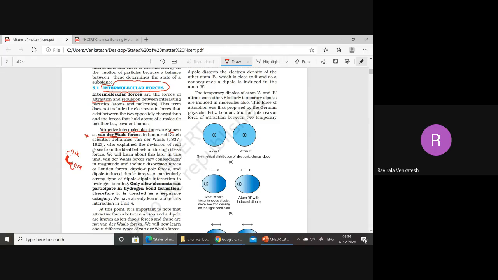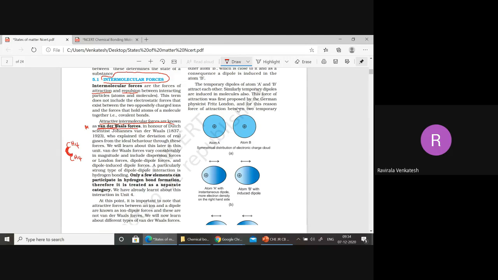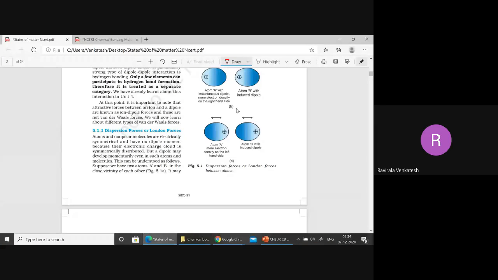Now, in van der Waals forces, we'll discuss dispersion forces or London forces first. Generally, London forces or dispersion forces operate between non-polar molecules. Underline non-polar molecules in your textbook, otherwise write it down in your notebook. All of you write it down. Dispersion forces will operate in non-polar molecules only.